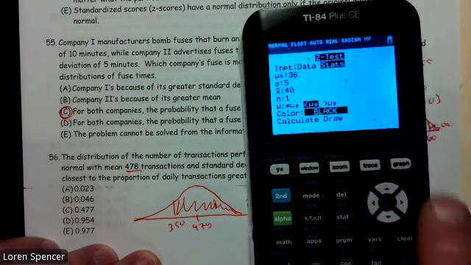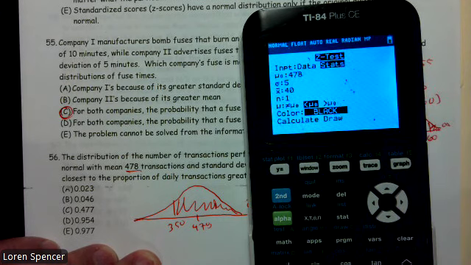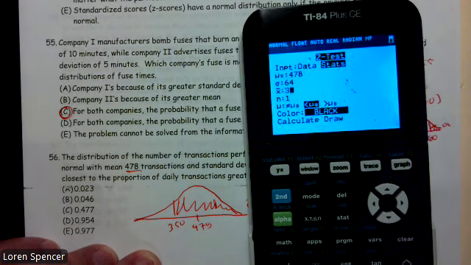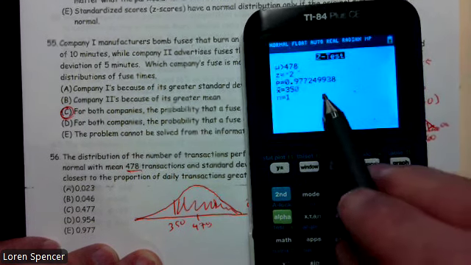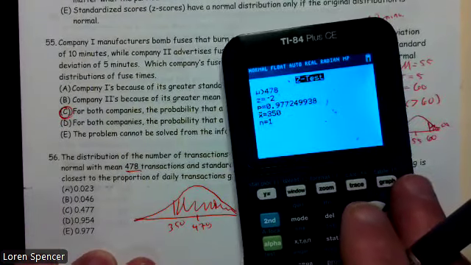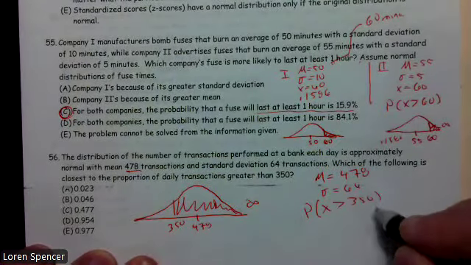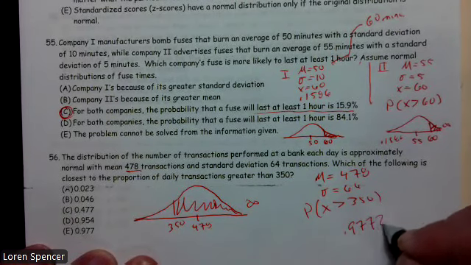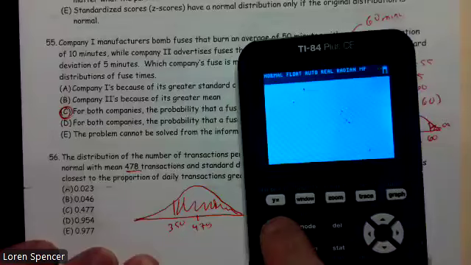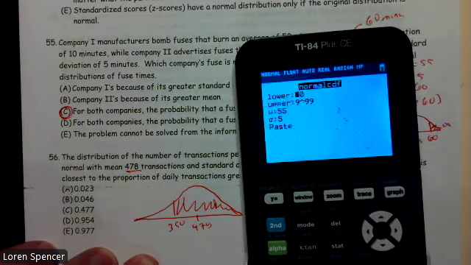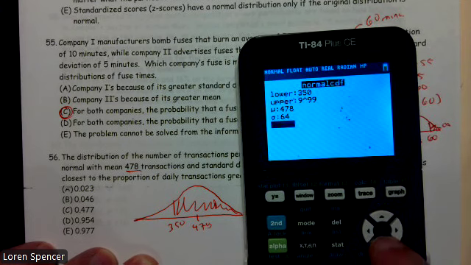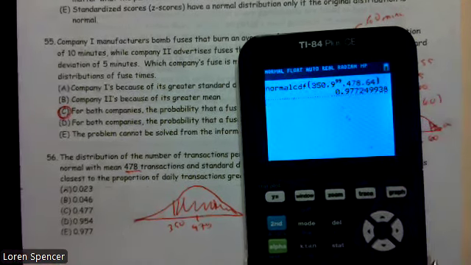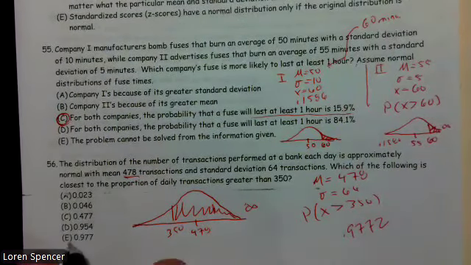All right, my mean in this case is 478. My standard deviation was 64. We're interested in 350, and we're shading up. And I get a probability of 0.9772. Let's confirm that with the norm CDF. Second VARS, norm CDF, lower bound 350, upper bound infinity, mean 478, standard deviation 64, and we get 0.9772 again. Best answer choice for that is going to be E.